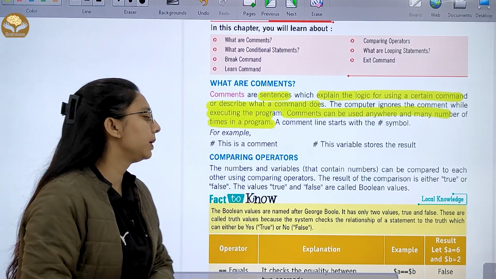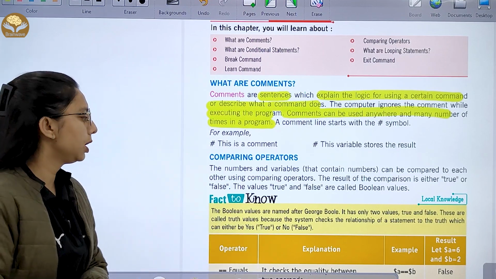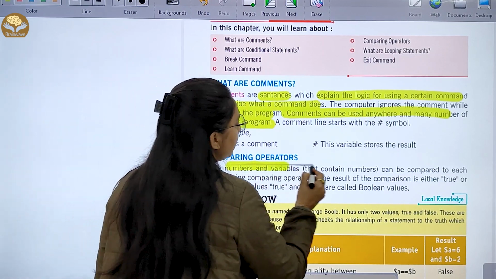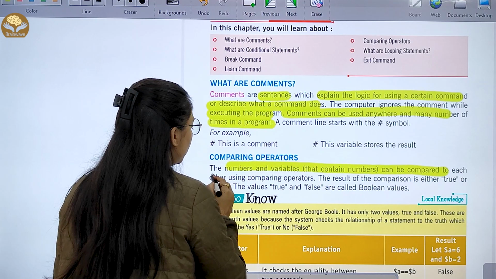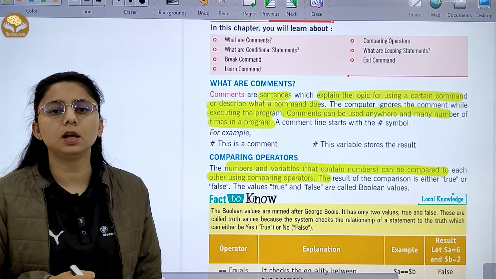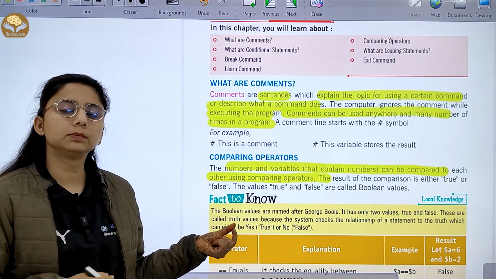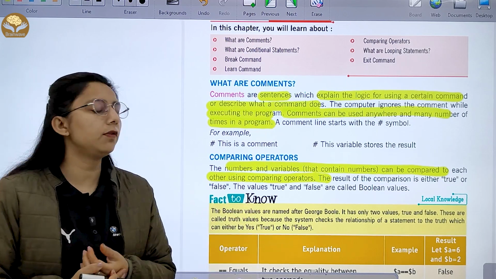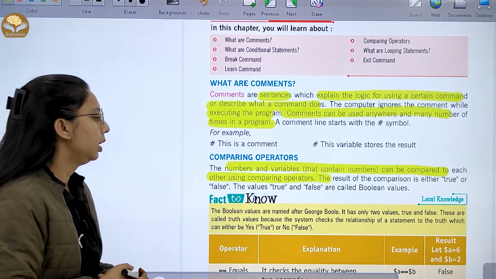So let's talk about comparing operators. What are comparing operators? Numbers and variables can be compared to each other using comparing operators. The result of the comparison will either be true or false. The value will be either true or false, which we call Boolean values.